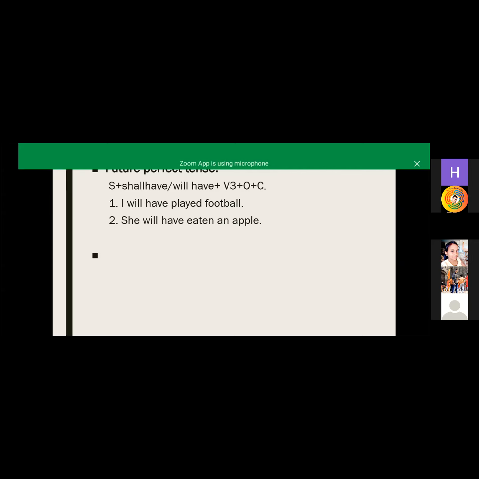Here our subject is I, and our helping verb with verb, that is our whole verb, is will have played, and our object is football. And our second example is she will have an apple. So this is the second example of future perfect tense.